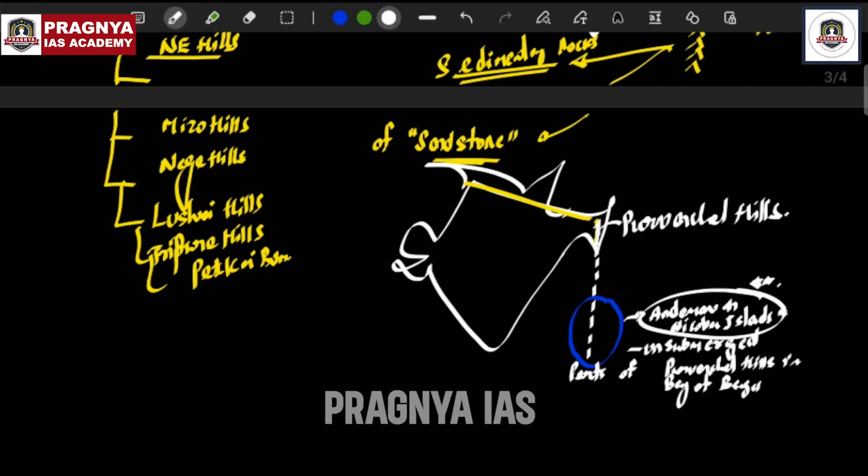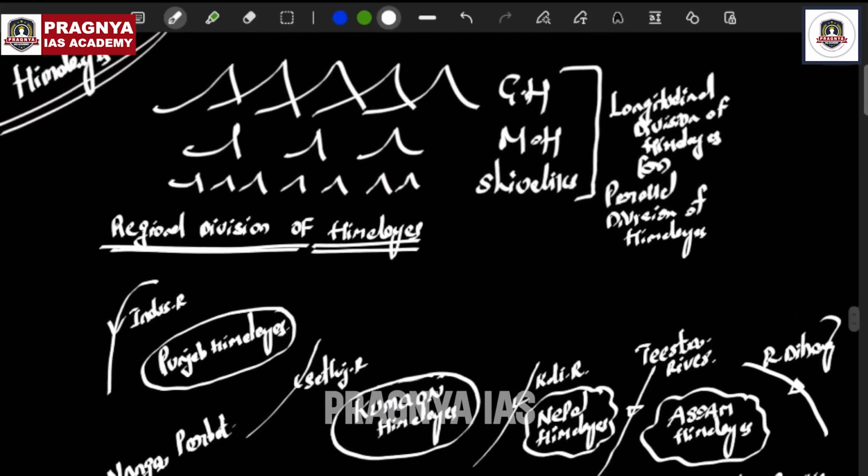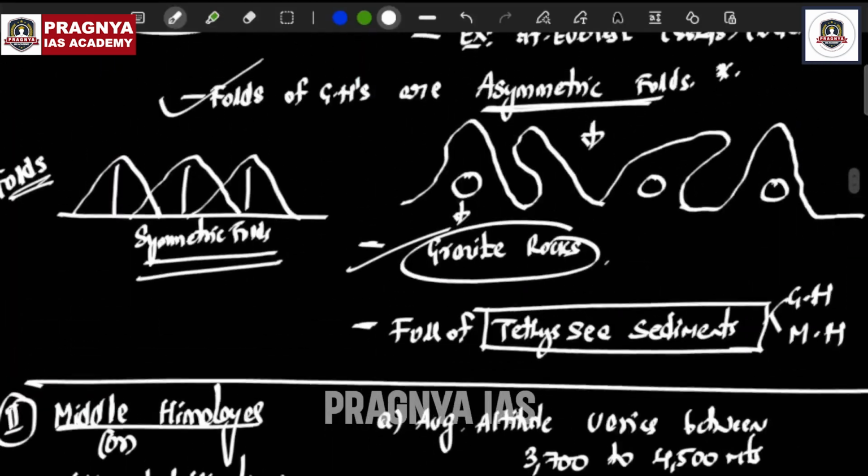Like this we complete 9th, 10th, 11th, 12th, so that you will have very strong basics in this area. Once strong basics are there, you will easily understand the advanced concepts in the future when you prepare for the civil service examination.